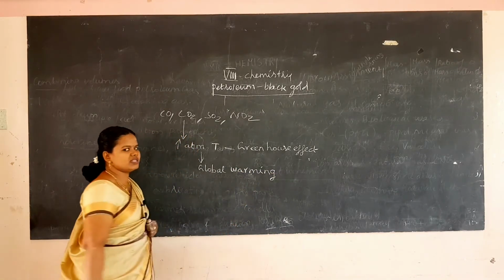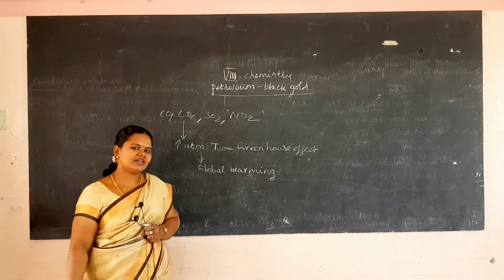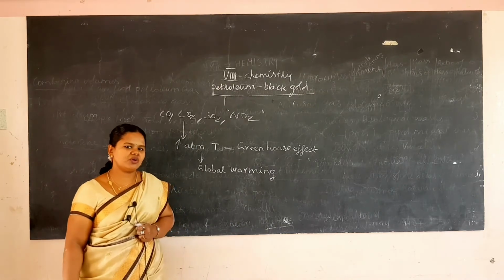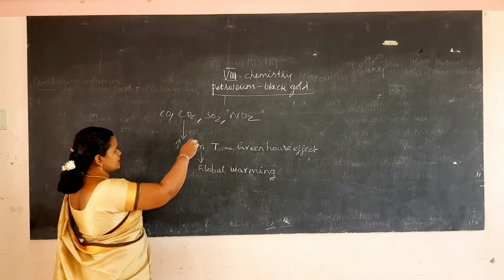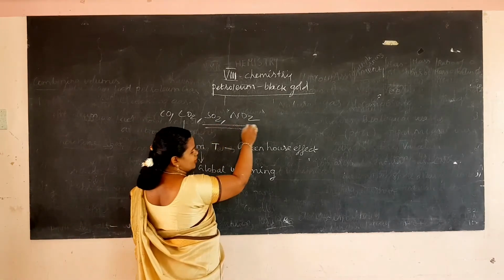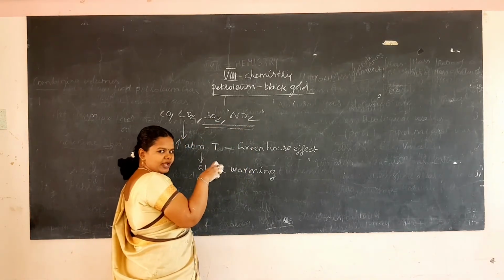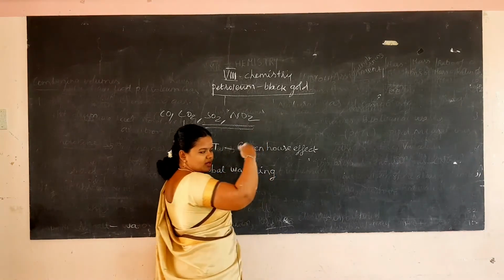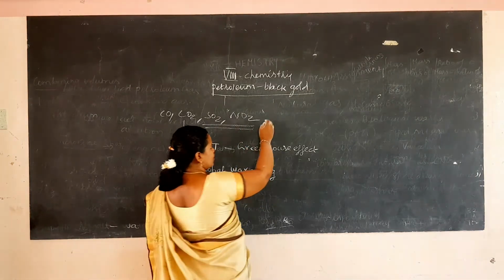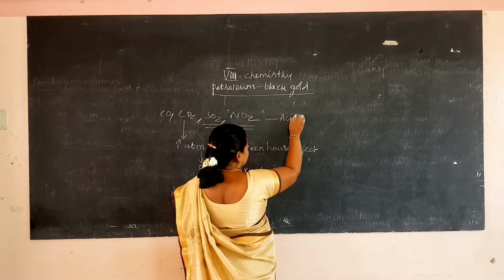That is a great disaster, so we have to avoid it. For that, what do we have to do? And then the sulfur dioxide and nitrogen dioxide present will react with the moisture in the rivers and everything, and it will generate acid rain.